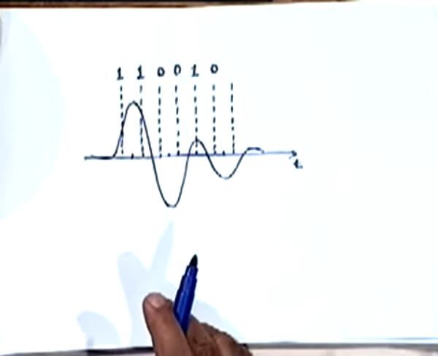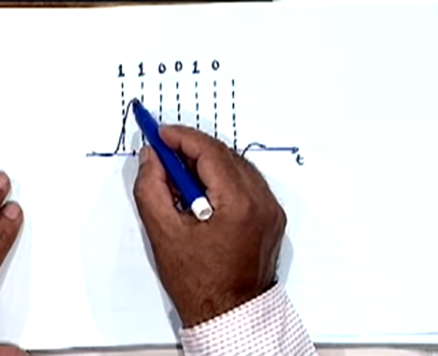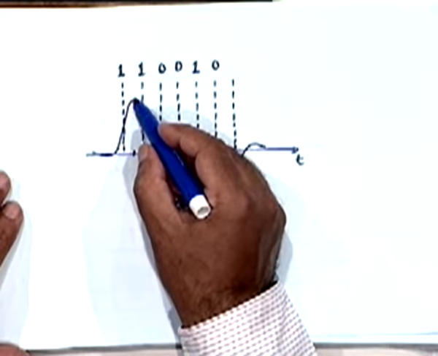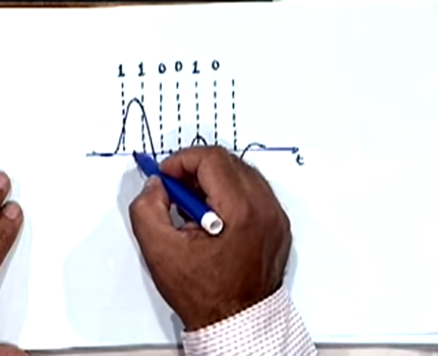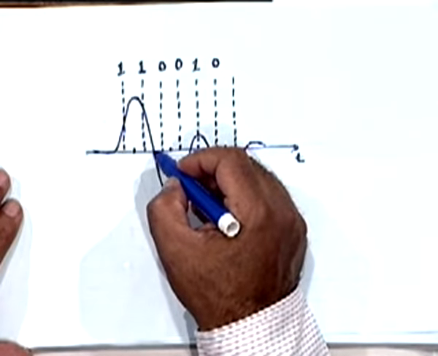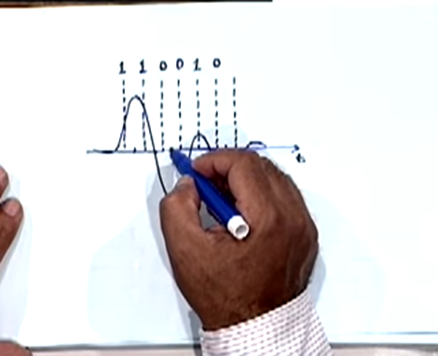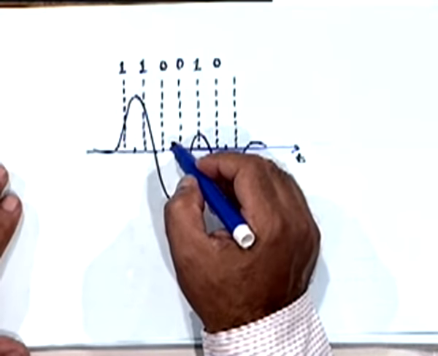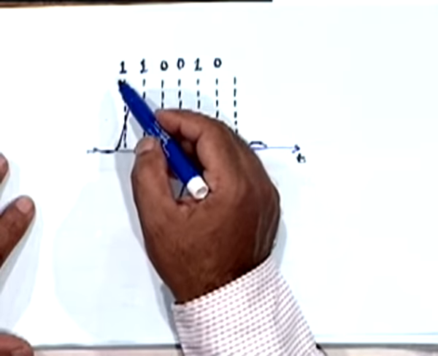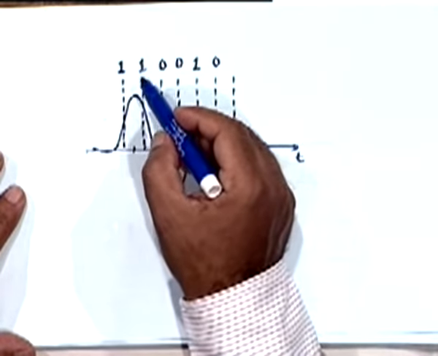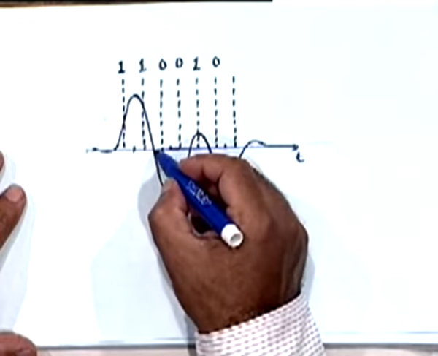So sampling it here will give rise to 1. Sampling it here will tell me that there is a change in polarity. So here also you assume that the first bit is a 1. Yes, we have to assume that the first bit is a 1, because without that we don't have a reference to start with. Peak won't come, so that is required.